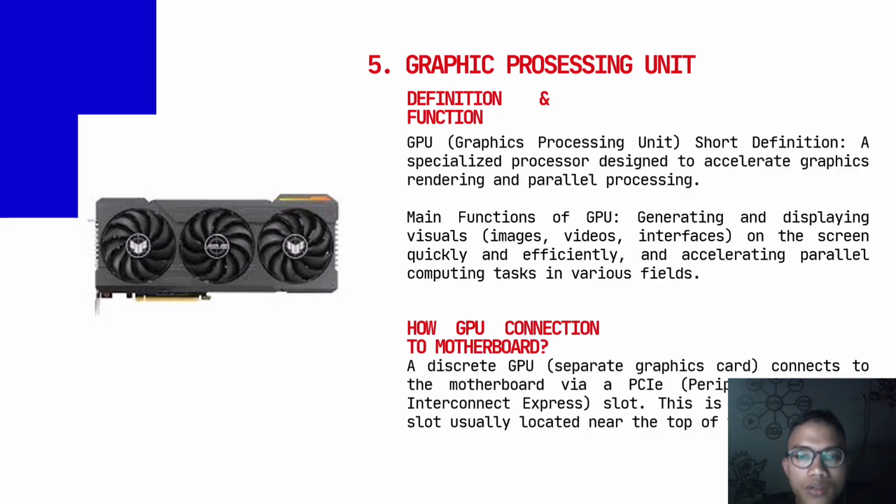How is the GPU connected to the motherboard? A discrete GPU connects separately to the motherboard via a PCI Express slot. This is a slot usually located near the top.